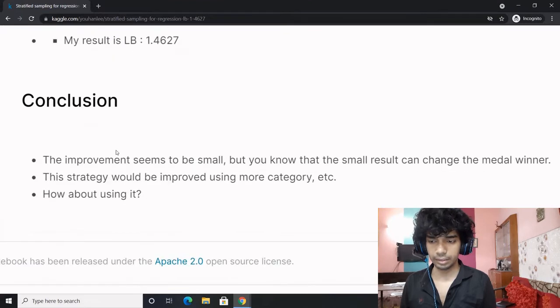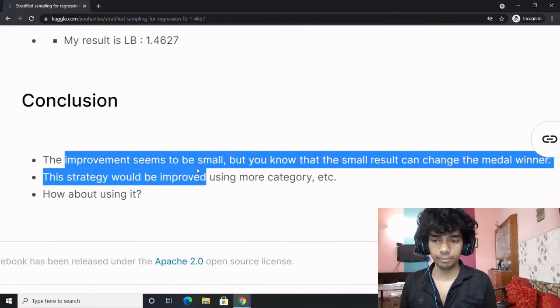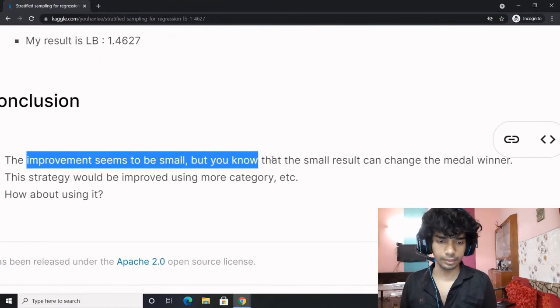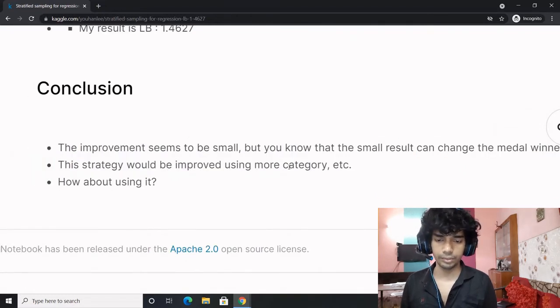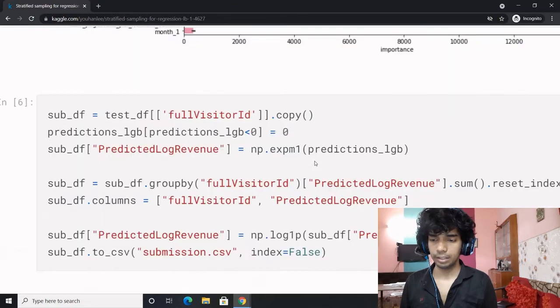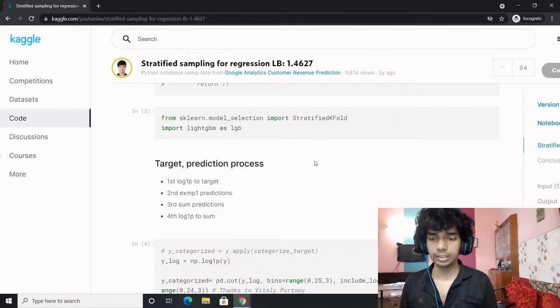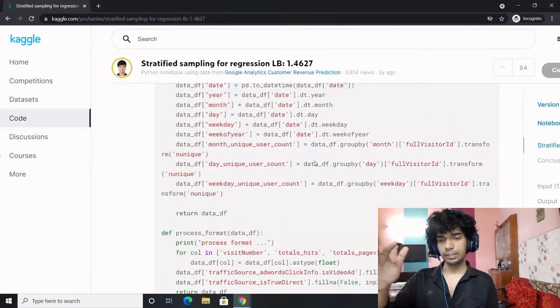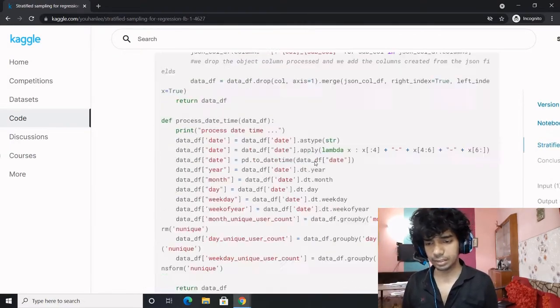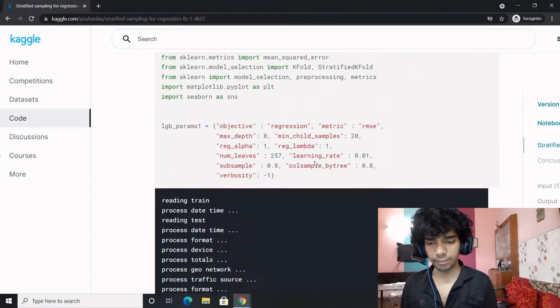So the conclusion is the improvement seems small, but you know a small result can change the medal winner, and the strategy would be improved using one more category. How about using it? So this is nice. This is basically what we learned about it. I would ask you to go through the feature engineering. Extensive feature engineering has been performed over here.